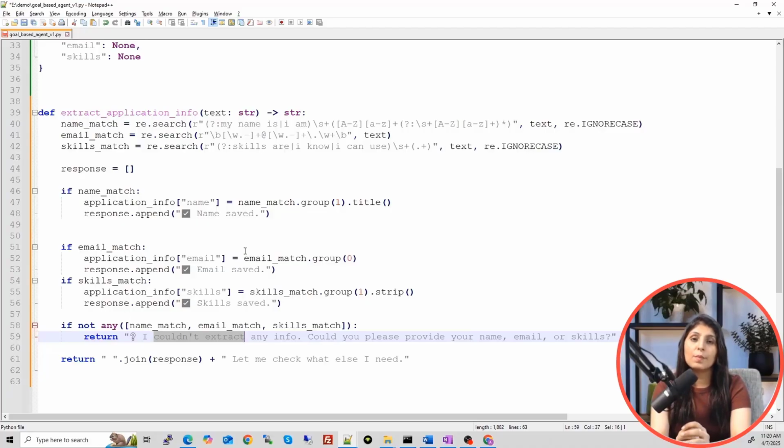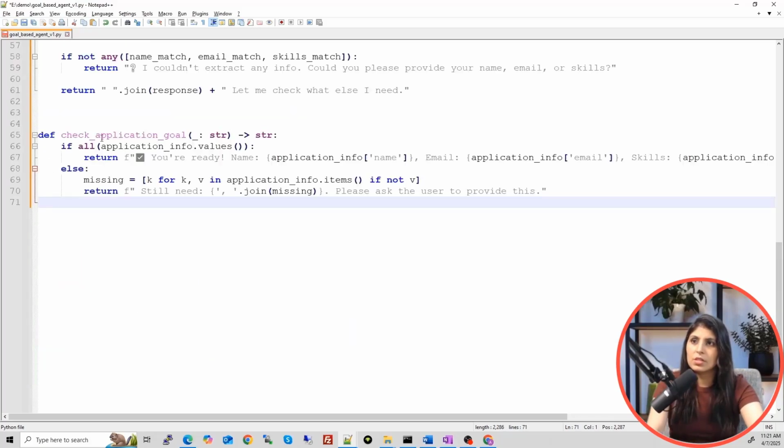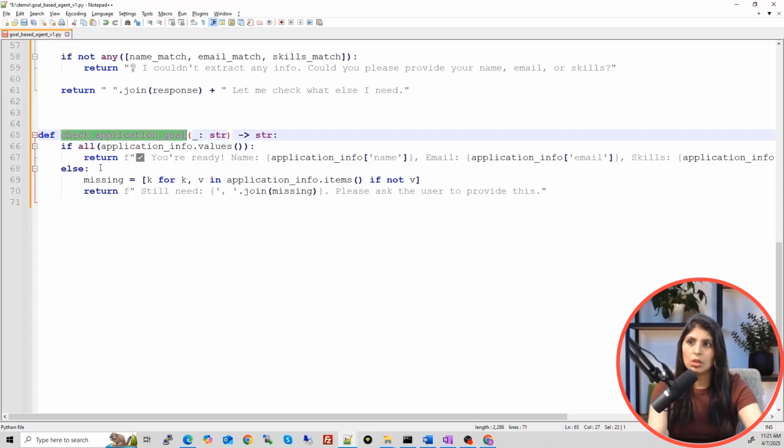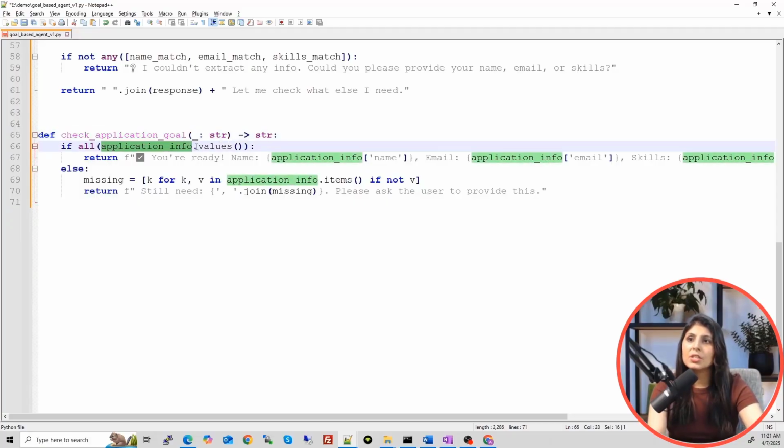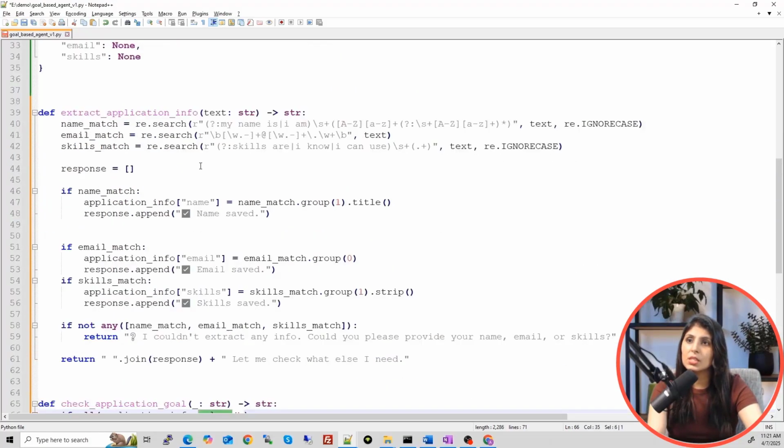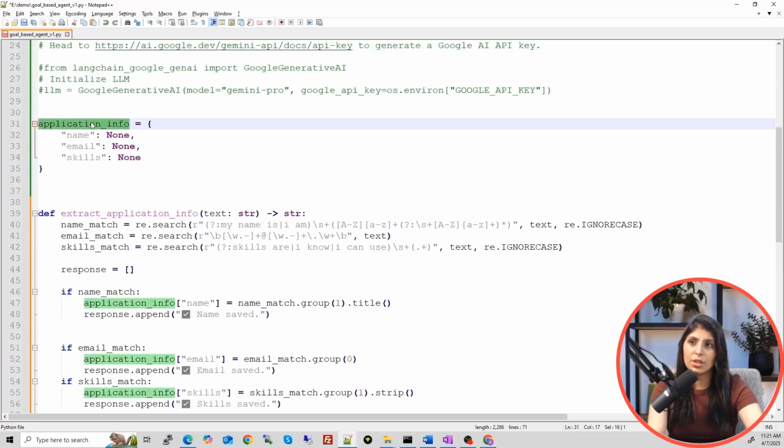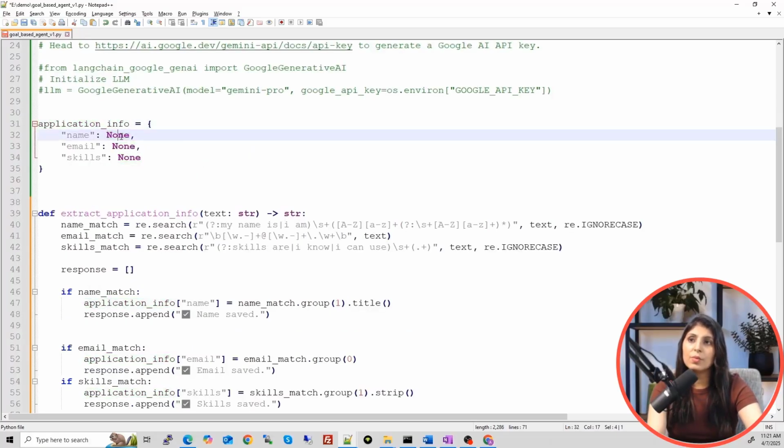This will extract the important information from the user's message. Now we need another function. That function will check whether all the details are filled or not. So let's create that function. So this is the function, check application goal. If all application info dot values... application info is a dictionary where we are saving all the details of the user. Dot values means this is the application info dictionary, and whatever the user provides, those things will be stored over here. So this is a key and this is a value over here.